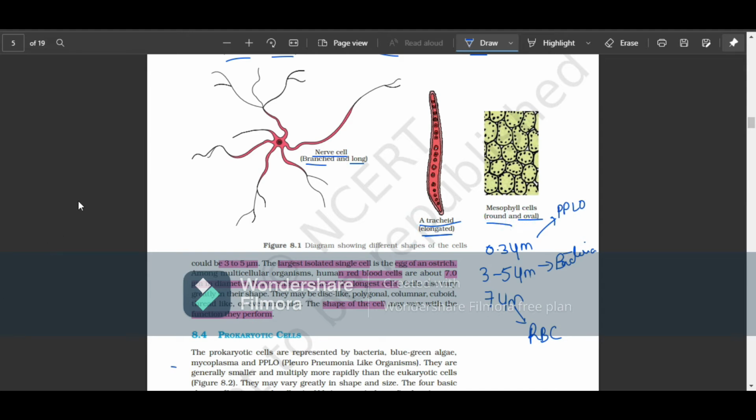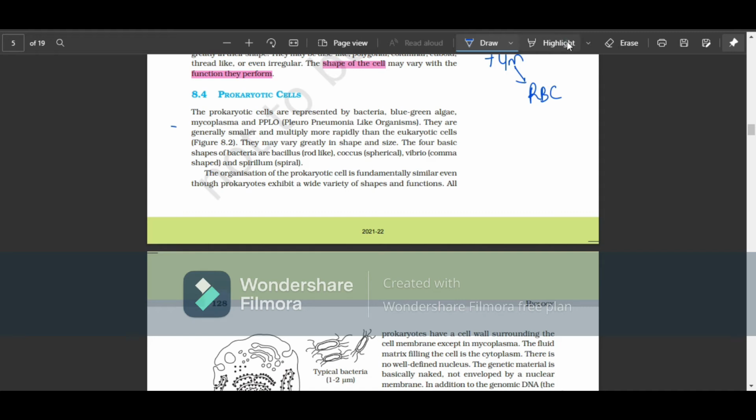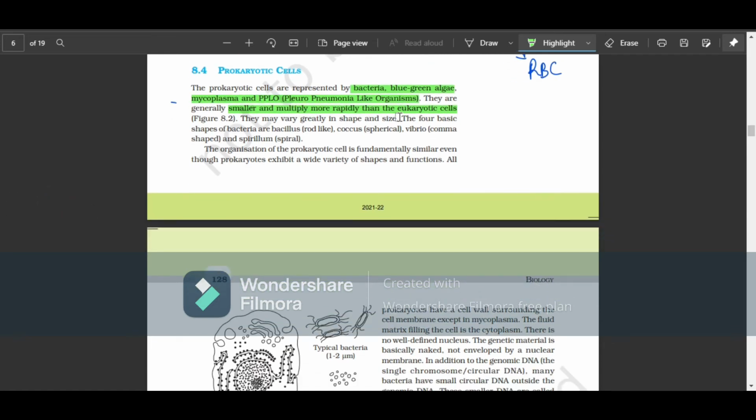Now moving to the prokaryotic cells. The prokaryotic cells are represented by bacteria, blue-green algae, and mycoplasmas, PPLO. Basically, all the monerans; only the monera group is prokaryotic. They are generally smaller and multiply more rapidly than the eukaryotic cells. This is because prokaryotic cells have no membrane-bound organelles and not much complication, so they are much smaller and can multiply more rapidly compared to eukaryotic cells.